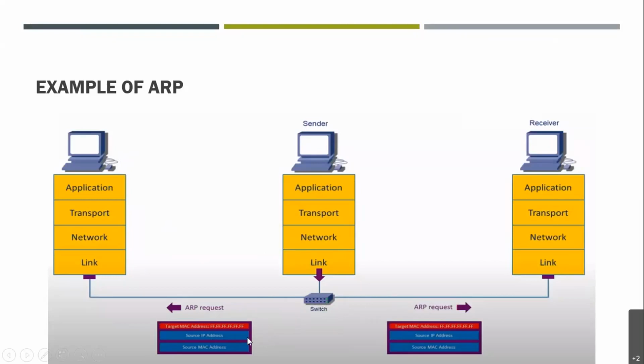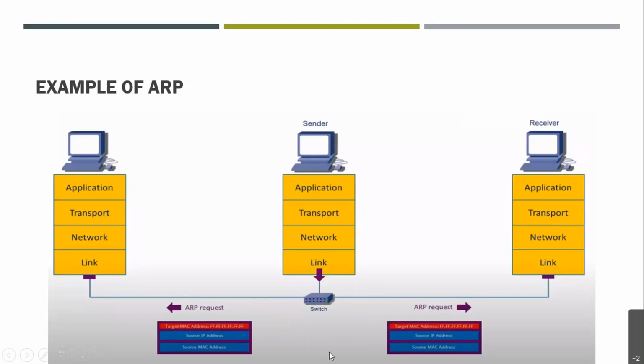If you look at this in detail, here we have the target MAC address, you have FFFF, right? This 8 octet is there. Then the source IP address is also there, and the source MAC address is also there. So the target MAC address is the destination MAC address. Now when this moves in this direction and reaches here, it will check whether the MAC address of this particular system matches the target MAC address or not.